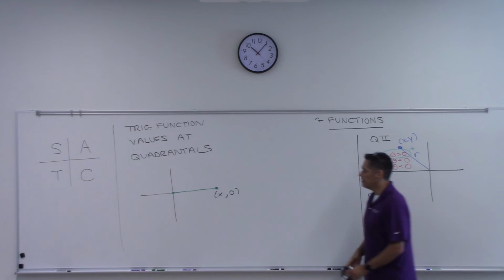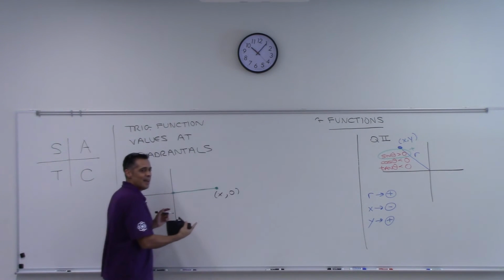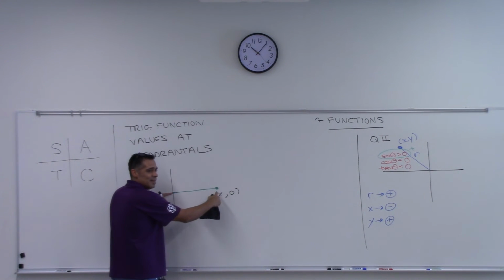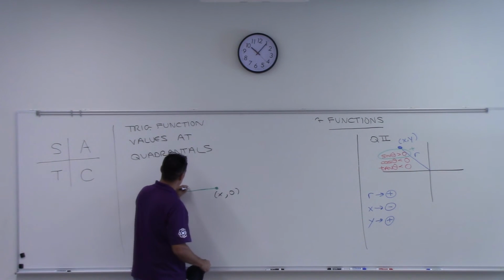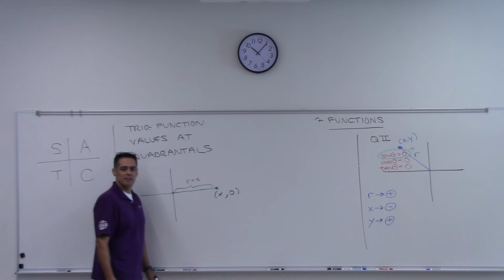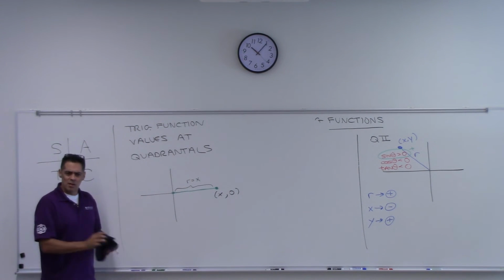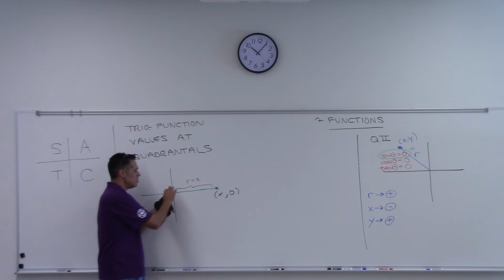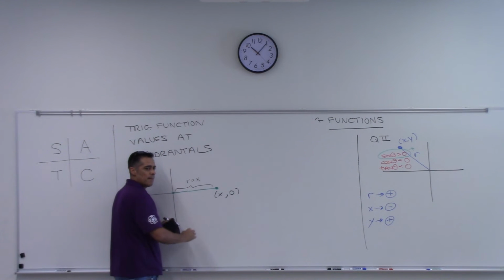R is actually x, isn't it? Because the distance you go out is actually the same as the x coordinate. So this distance from here to here, r, is actually just x. And that's very useful to us. Do y'all see that? Because we don't have a triangle, there's no hypotenuse. It's just a straight line distance.